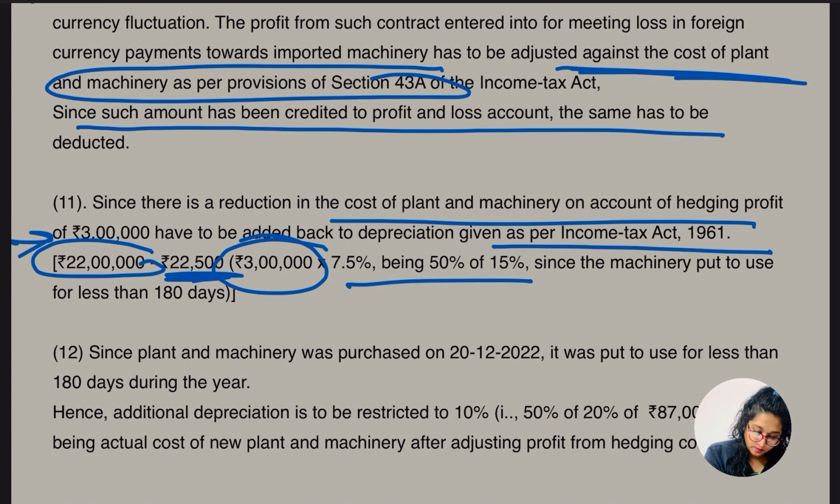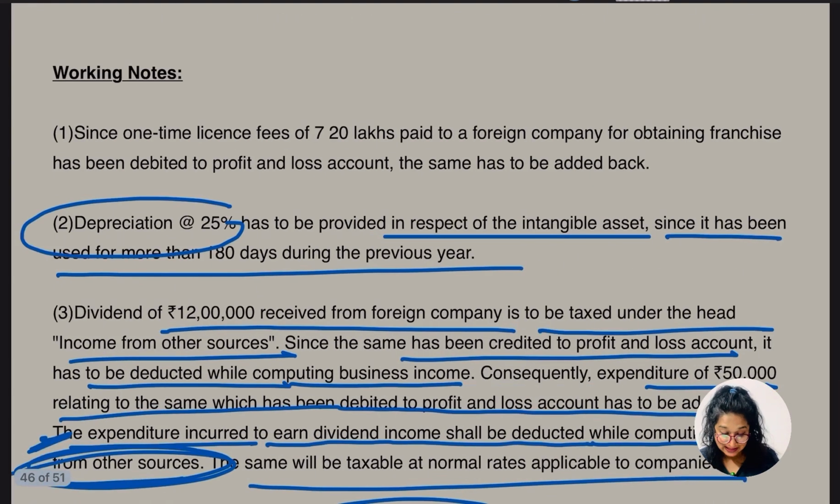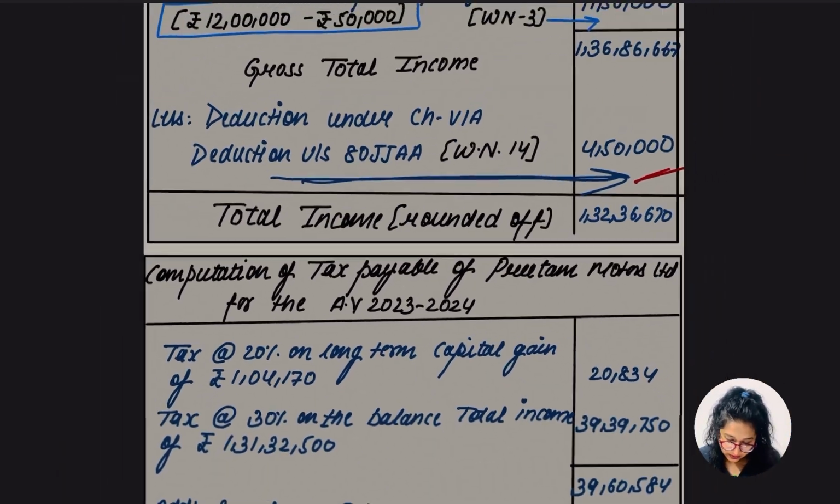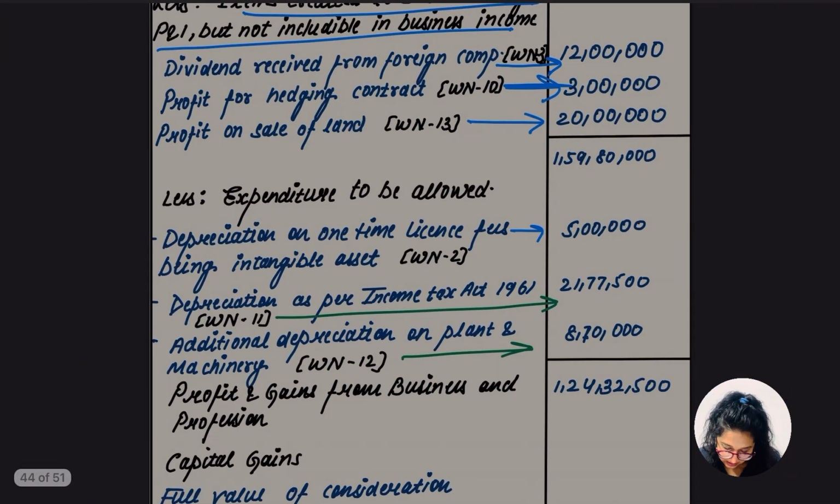So we are going to reduce this 22,500 from 22 lakh. Here our depreciation is going to be 21,77,500. 21,77,500 is going to be our depreciation amount.